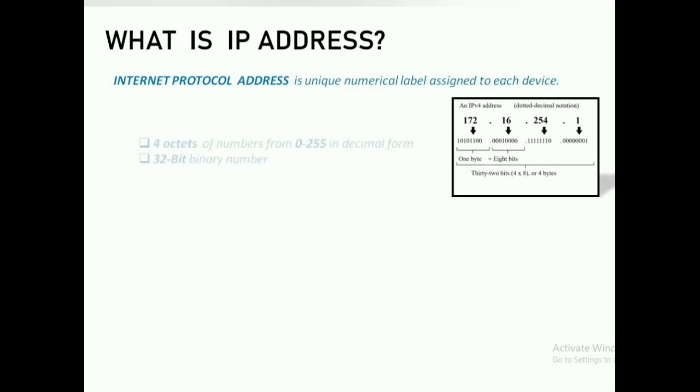Now, it is essential to know about IP address. What is an Internet Protocol address? Each device with an internet connection has a unique logical address, which is called the IP address. It is a 32-bit binary number consisting of 4 octets of numbers from 0 to 255, represented in decimal form. An IP address is like a postal address, right?